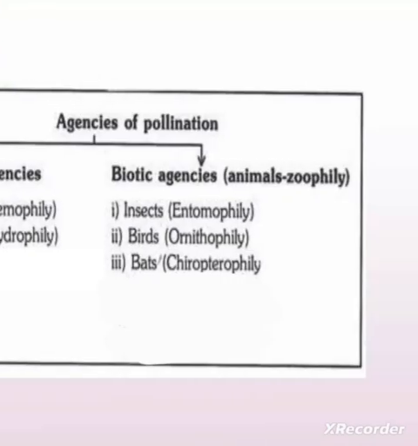Biotic agents include insects, birds, bats, and even a number of other large animals, like primates like lemurs, arboreal or free dwelling animals, rodents, or even reptiles like lizards, gecko lizards, garden lizards. So they can bring about pollination.